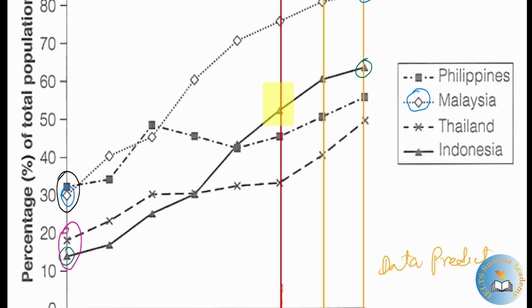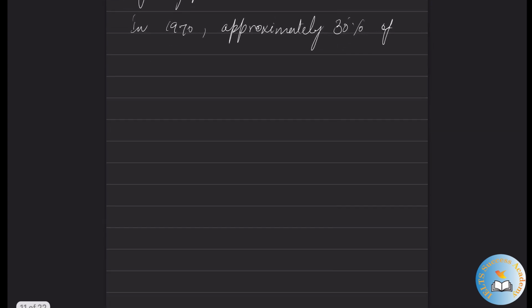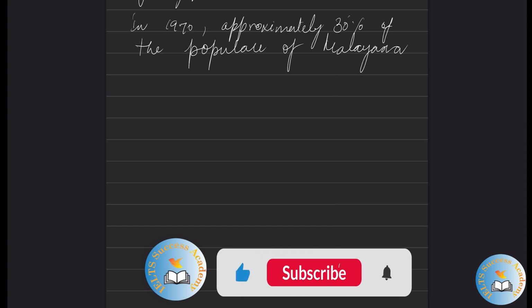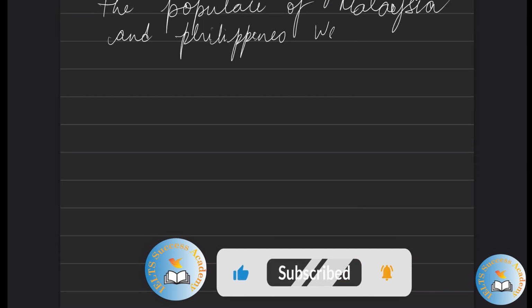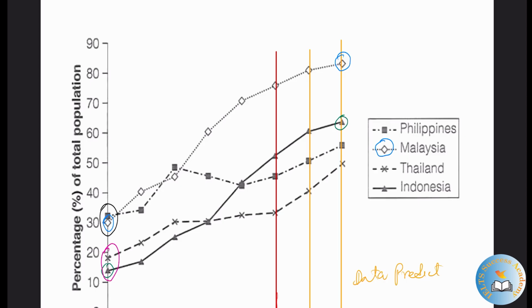So let's see how we can write this. In 1970, approximately 30% of the populace, which is a synonym for population, of Malaysia and Philippines were urbanized. By 2020, Malaysia shot up to around 80%, while for the Philippines, it fluctuated.